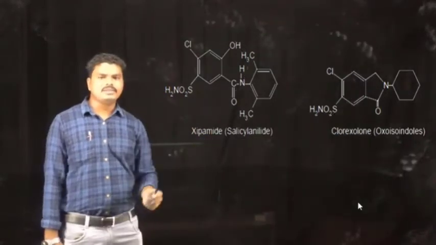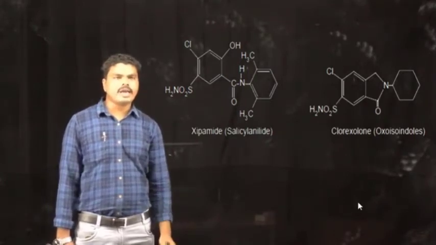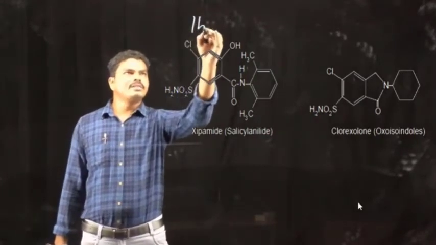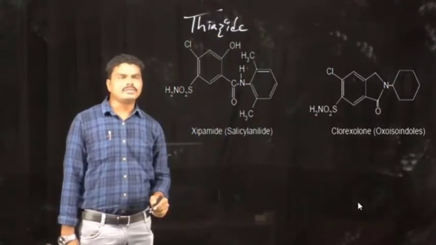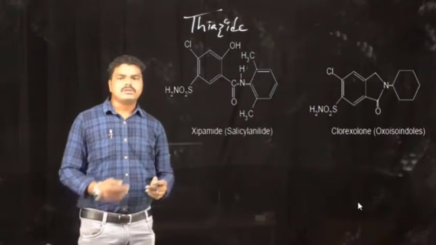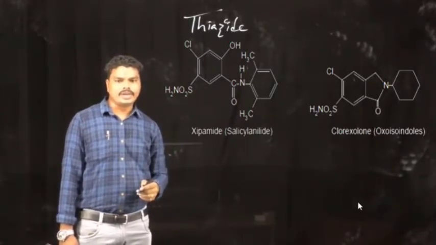As I said, these sulfonamide derivatives show diuretic activity the same as that of the thiazide diuretics. And we know how these thiazide derivatives show their diuretic activity.